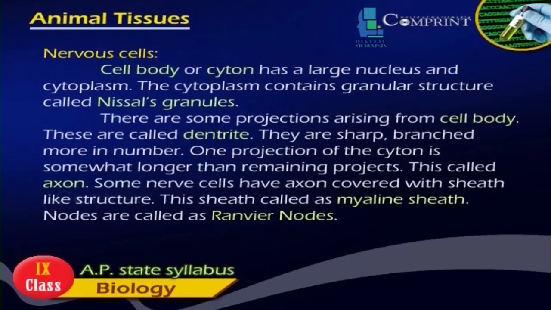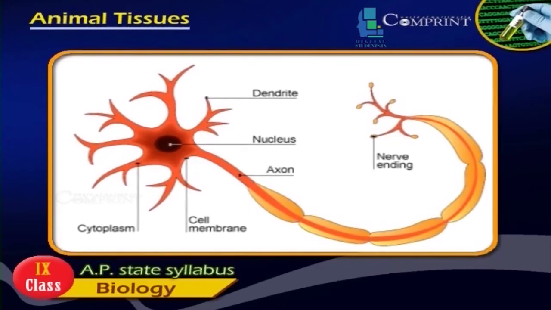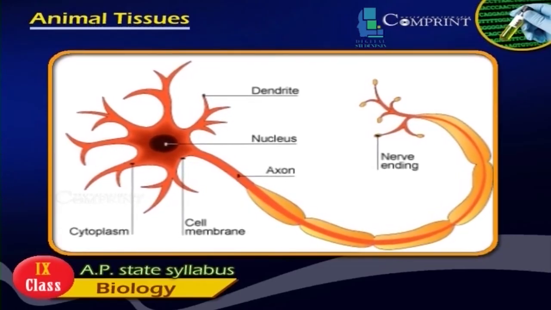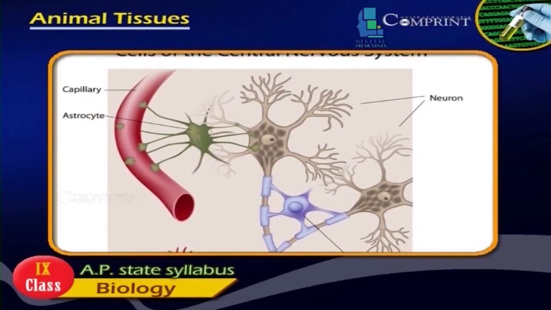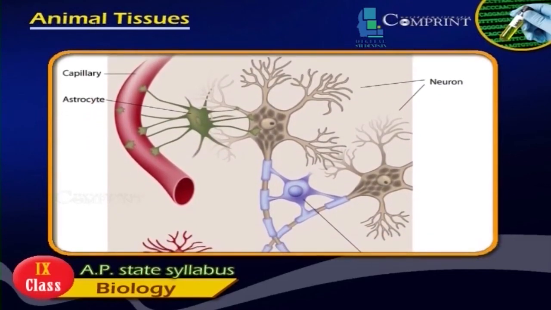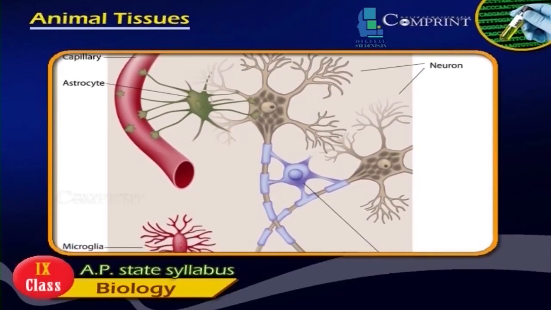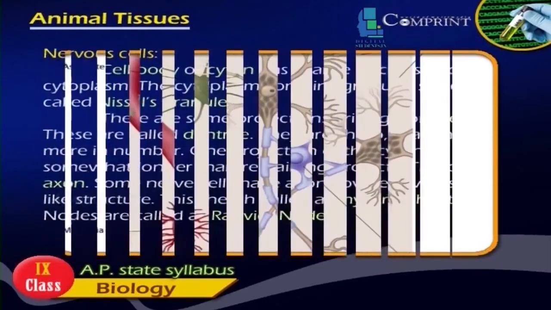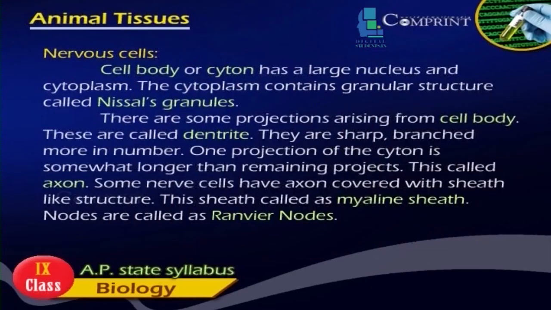Cell body or cyton has a large nucleus and cytoplasm. The cytoplasm contains granular structures called Nissl's granules. There are some projections arising from the cell body. These are called dendrites. They are short, branched, and more in number. One projection of the cyton is somewhat longer than the remaining projections. This is called axon. Some nerve cells have axon covered with a sheath-like structure. This sheath is called myelin sheath. The gaps are called nodes of Ranvier.